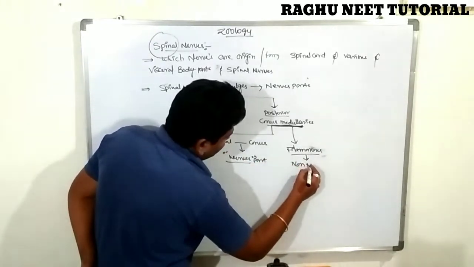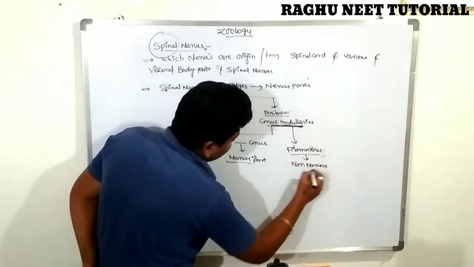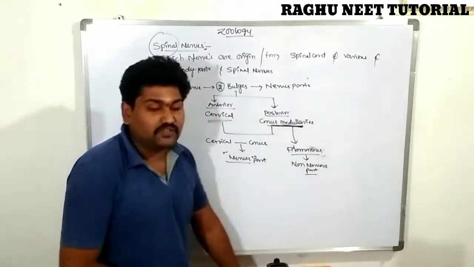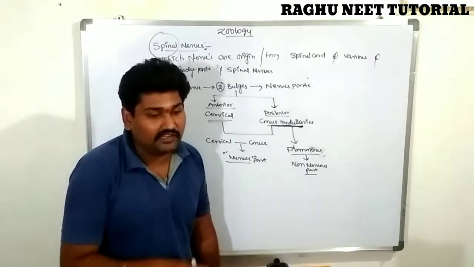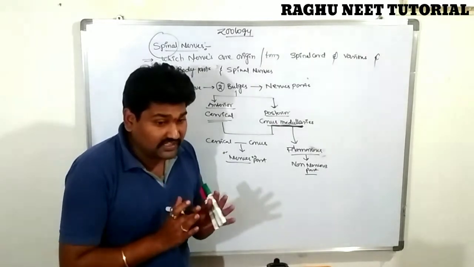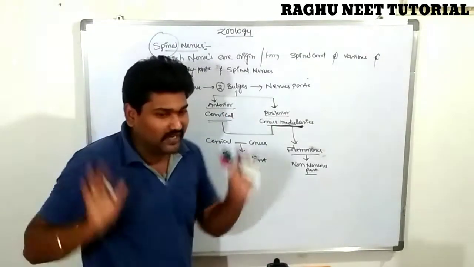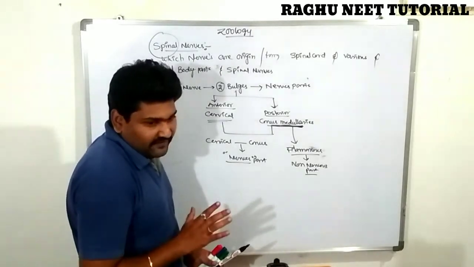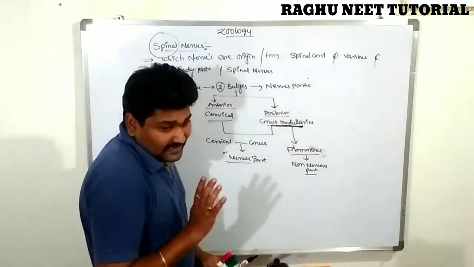It is a non-nervous part. These non-nervous parts receive the nerves from the conus medullaris region. Clear? Let's see the diagrammatic information about the spinal nerves.